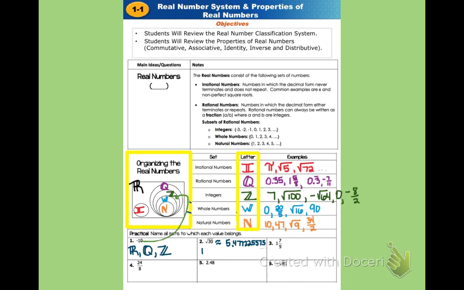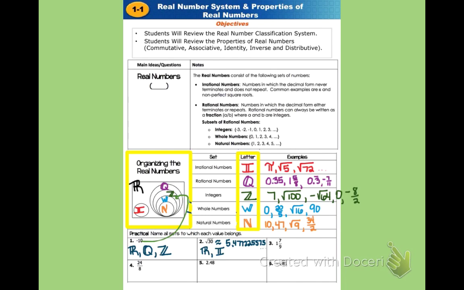But of course it also makes it a real number, so it would be real and then irrational, and irrational numbers use the symbol I, and that's why we couldn't use it for integer and we had to use Z instead. So it's real and irrational, and there are no subclassifications with irrational. So if it's irrational, it's in its own subset of the real numbers.